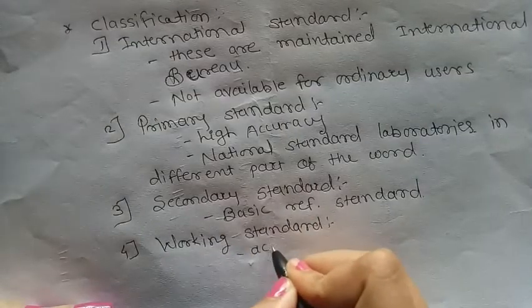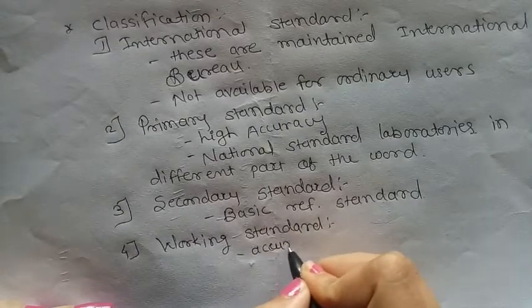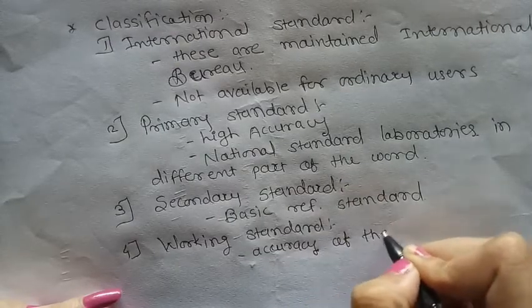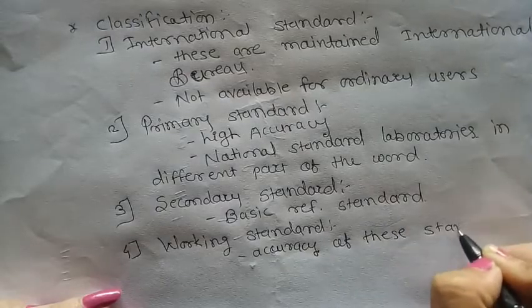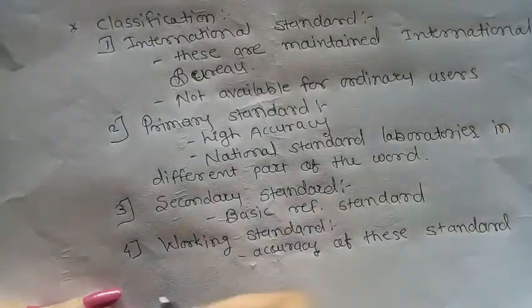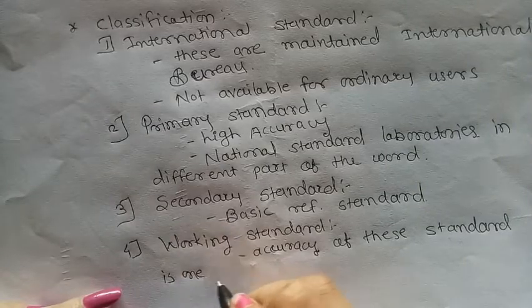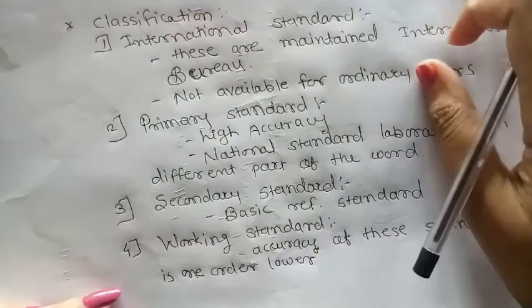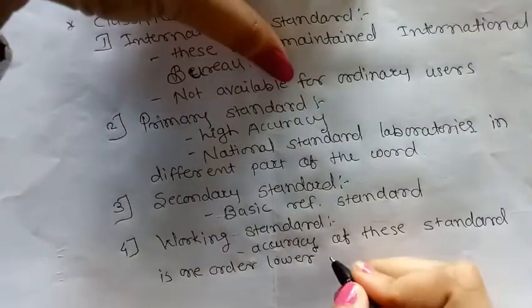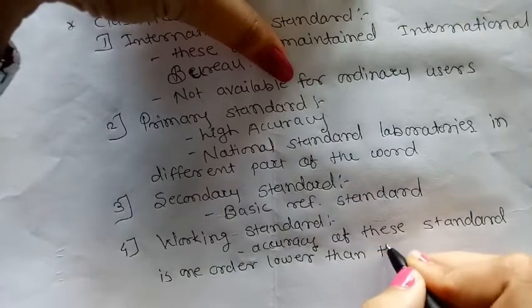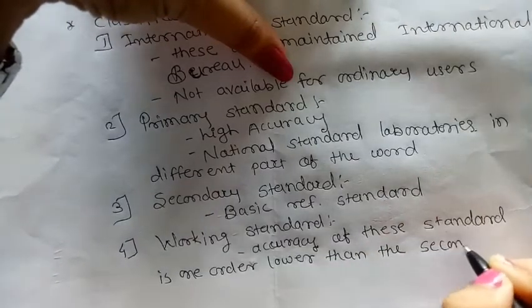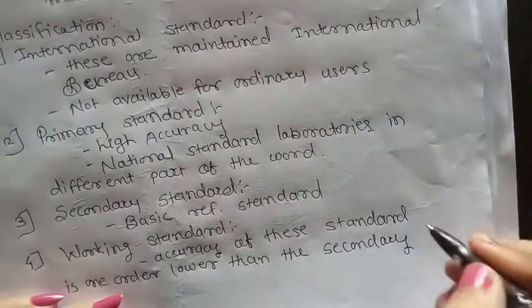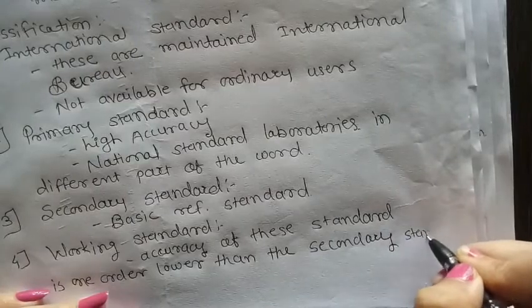The accuracy of these standards is one order lower than the secondary standard, one level lower than the secondary standard.